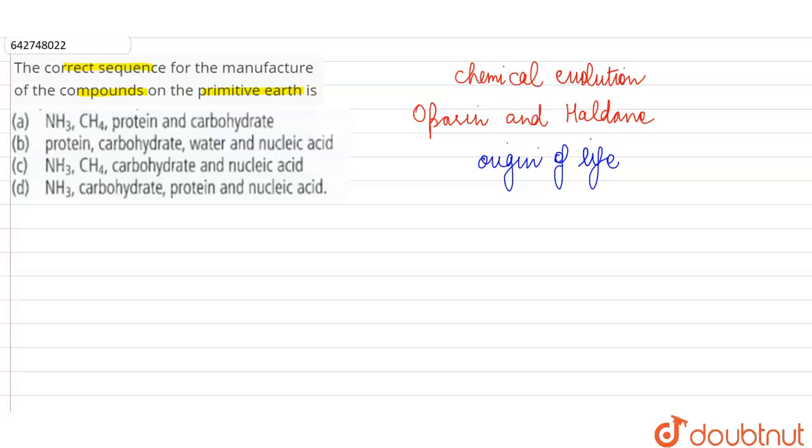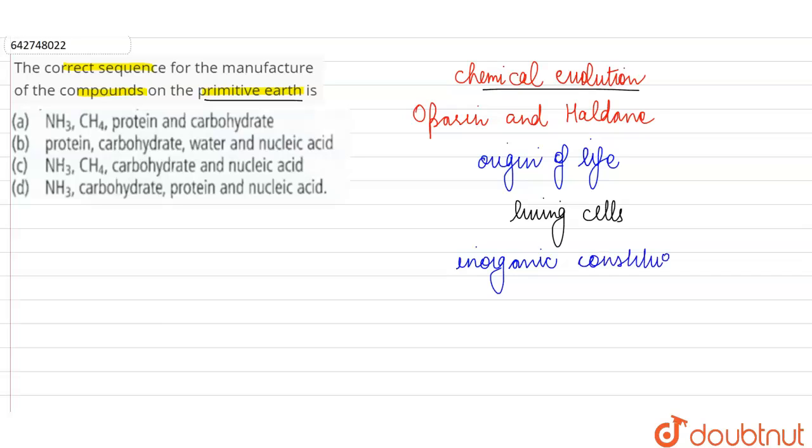So basically, Oparin and Haldane say that before any living cell can be formed, before any life form can evolve, there needs to be chemical evolution. So Oparin and Haldane believed that on the primitive Earth, first of all, before any type of life could originate, some inorganic constituents must have come together to form the organic molecules or the diverse type of biomolecules which are required in any living cell.